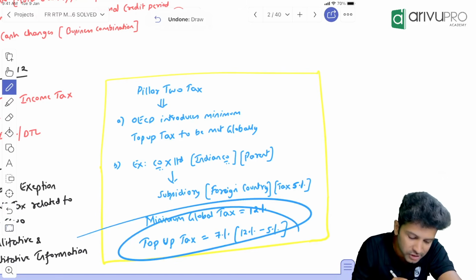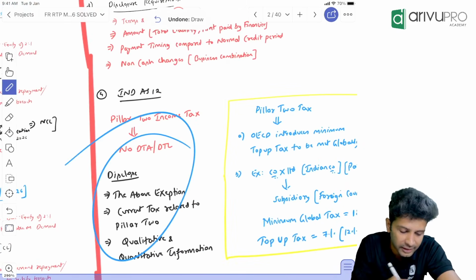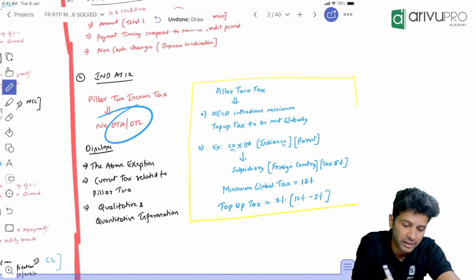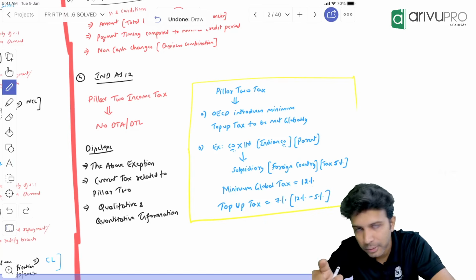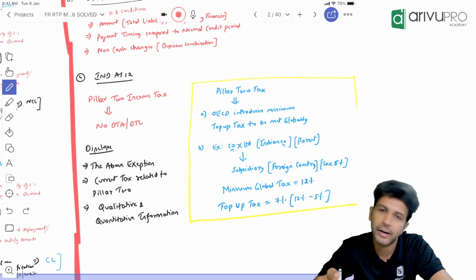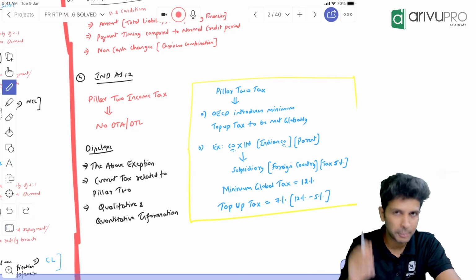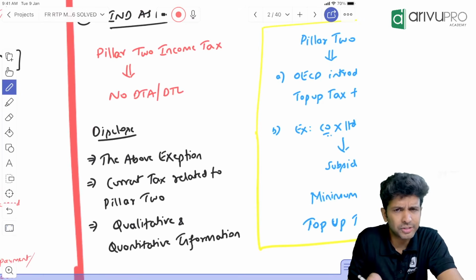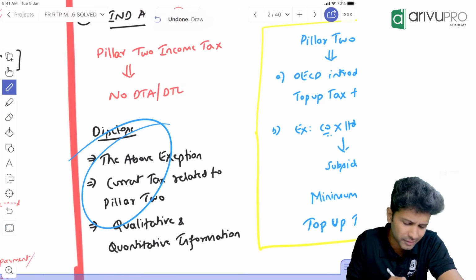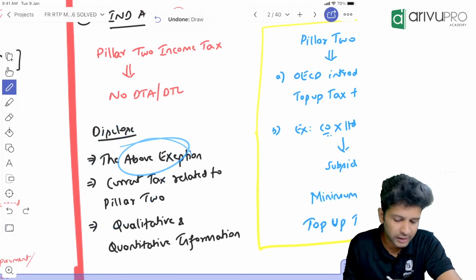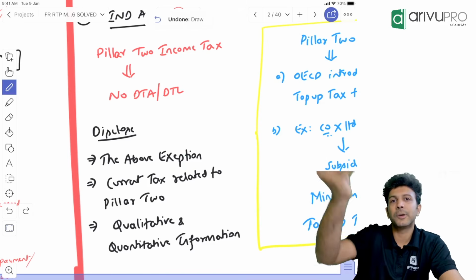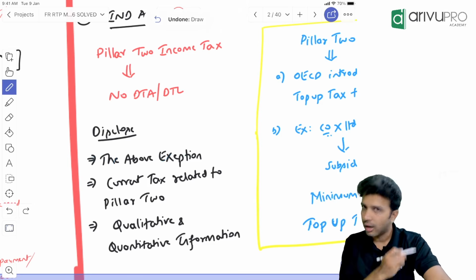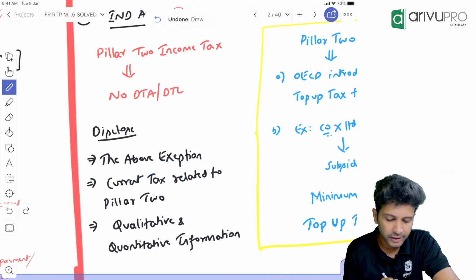Now, due to this top-up tax, if this particular scenario creates DTA or DTL, then for such components DTA, DTL accounting is not required. That is the clarification or amendment that has been provided. Again, simple: no accounting over here. Since you are not doing any DTA, DTL accounting, you just give a disclosure. What disclosure? That we have taken this above exception. This particular component has come from Pillar 2, hence I'm not creating DTA, DTL. Like that, you give a disclosure. One is the current tax related to Pillar 2.